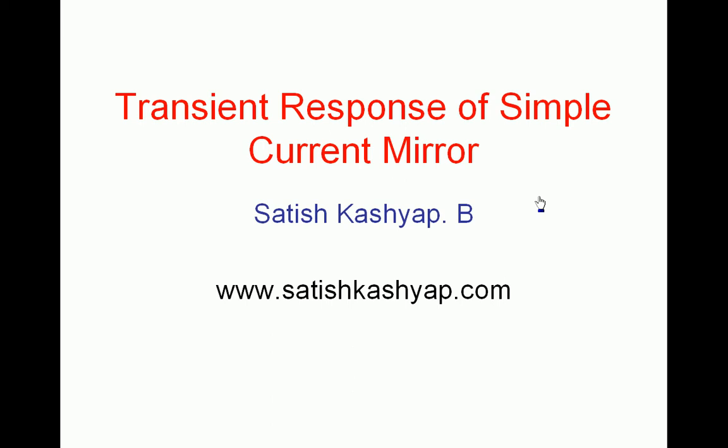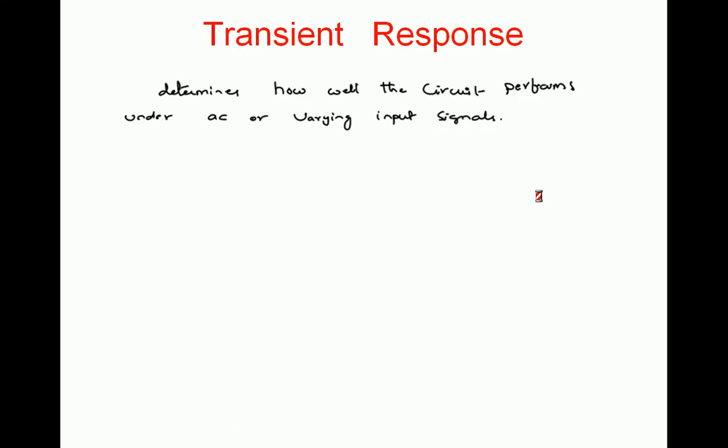Now we'll discuss the transient response of a simple current mirror. Transient response normally gives information about how well the circuit performs under AC signals. That is, whenever varying signals are applied, how perfectly is your circuit going to work? How do we determine the transient response? For this, we'll apply a setup, and from that we are going to calculate the transient response.